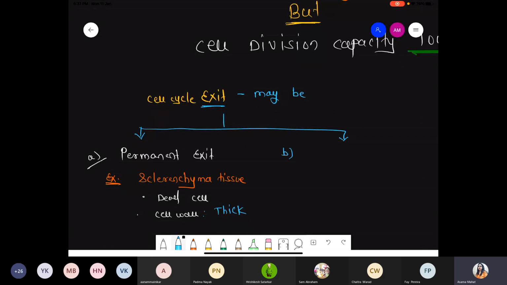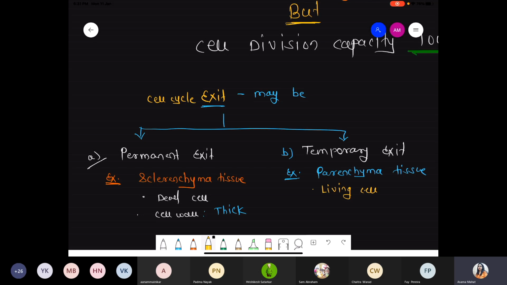Another point, temporary, थोड़े time के लिए. So temporary exit, it is very much common in case of the parenchyma tissue. And you know very well, whenever we are talking about the parenchyma tissue, basically these are the living cells. And obviously, if the cells are living, means they can regain division capacity.